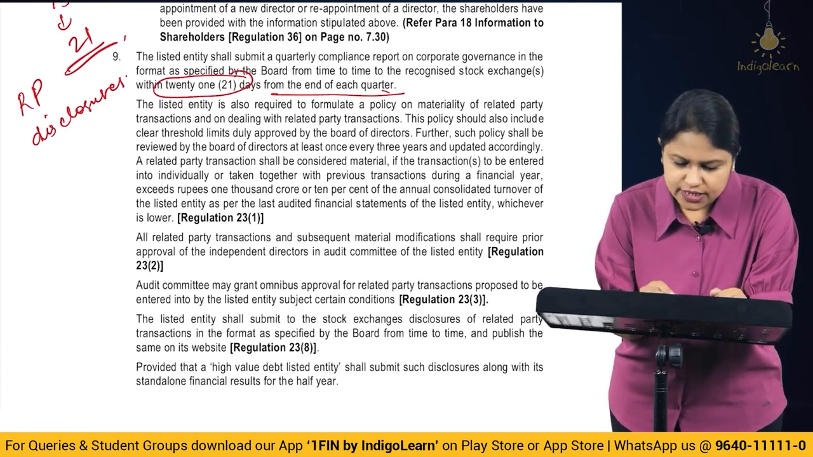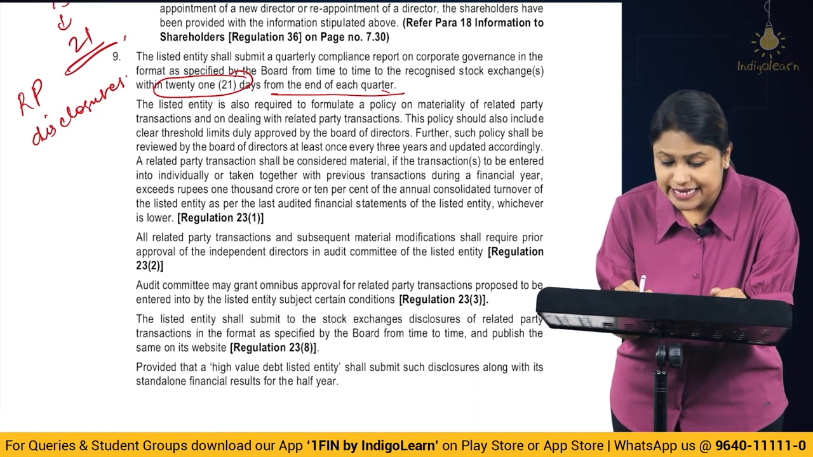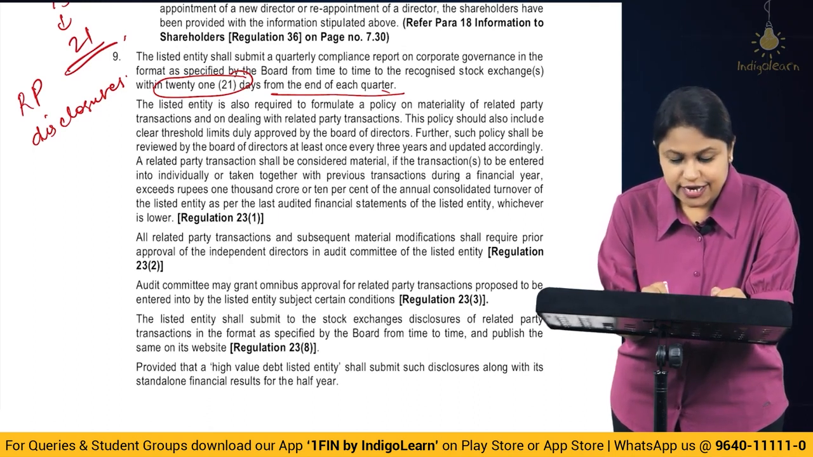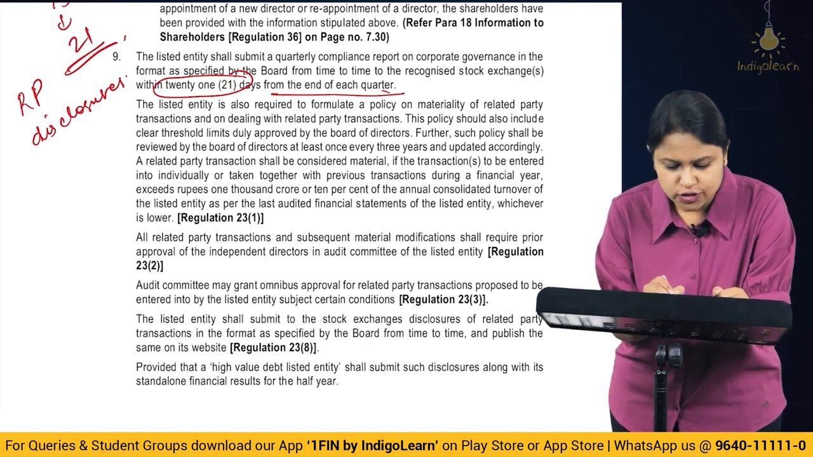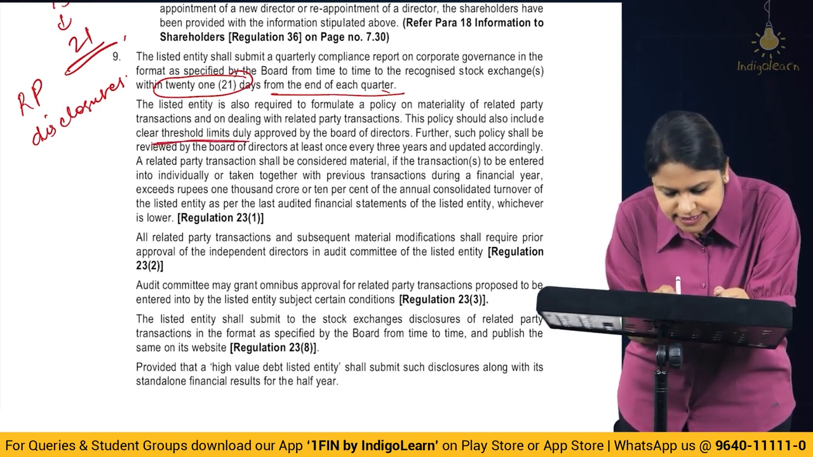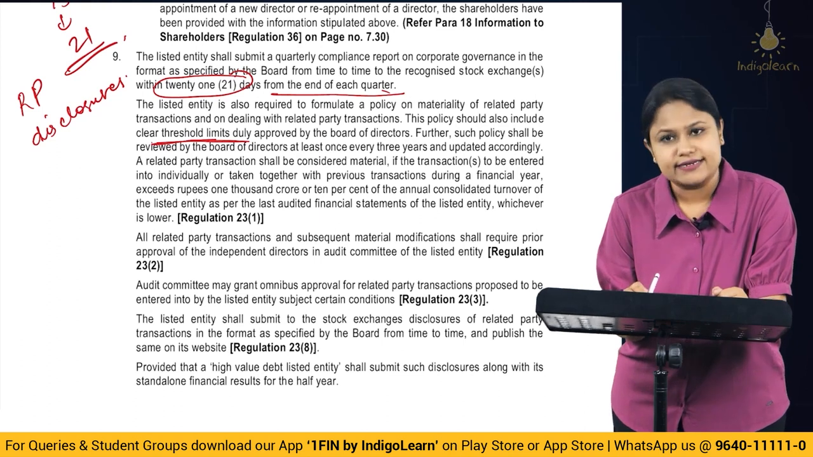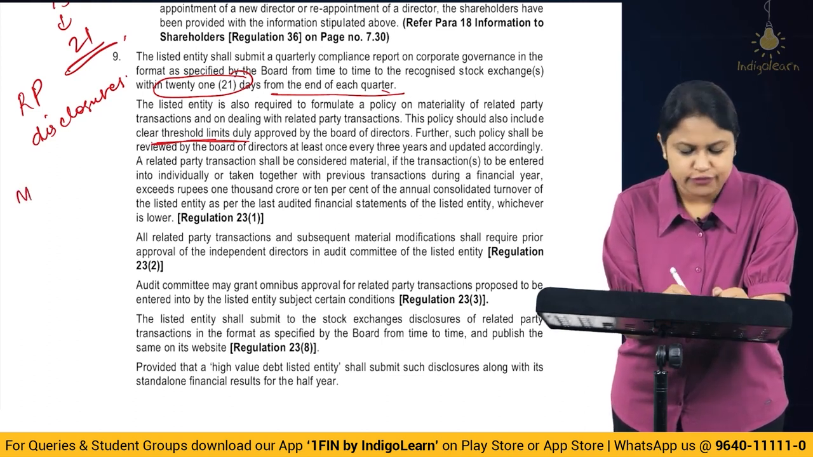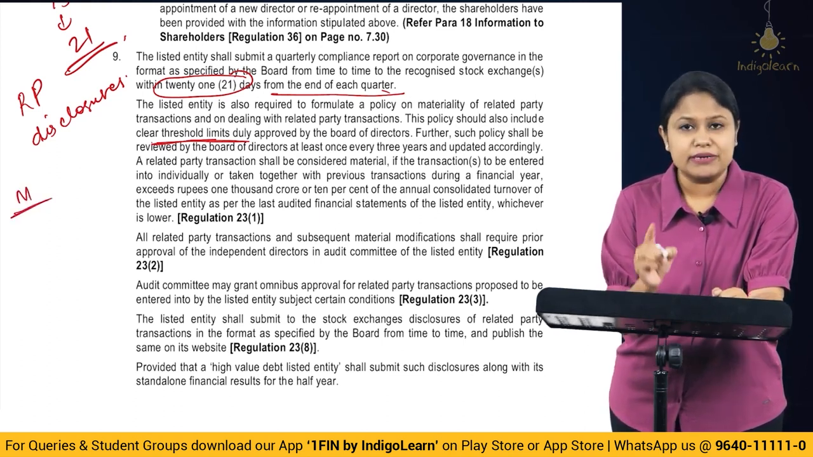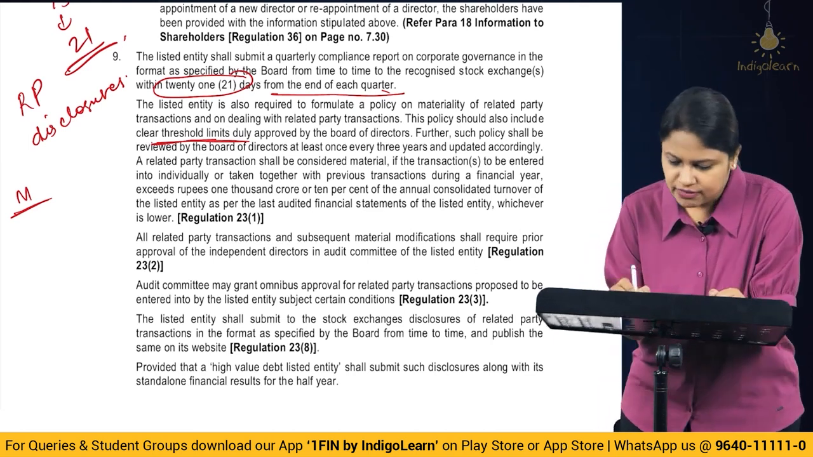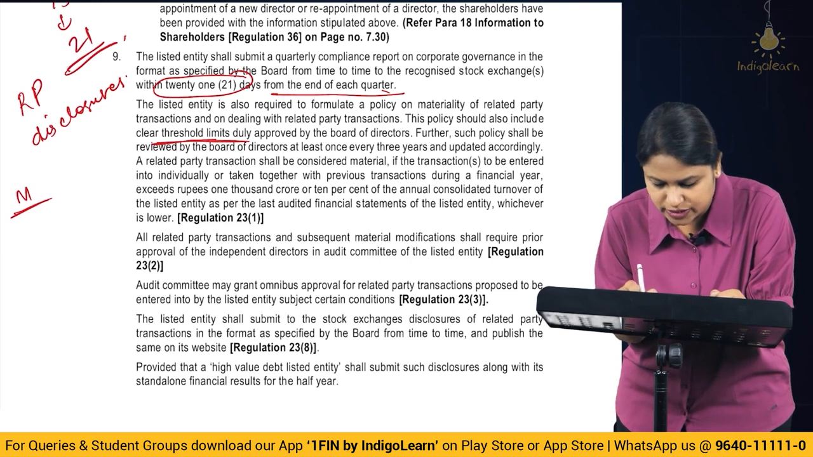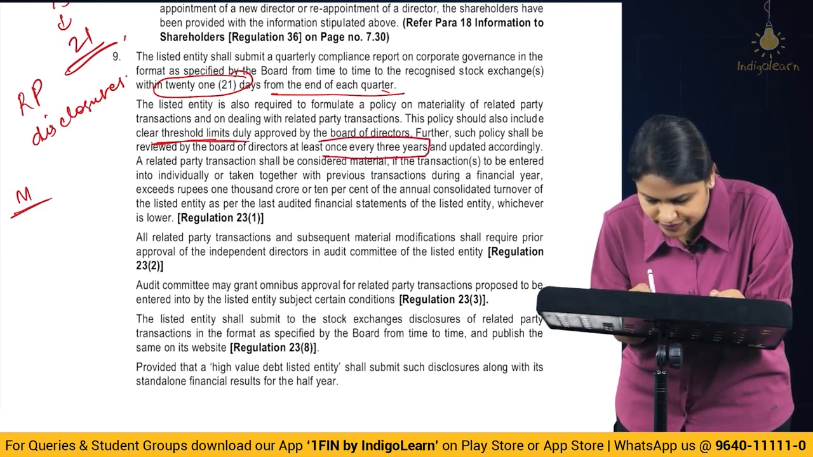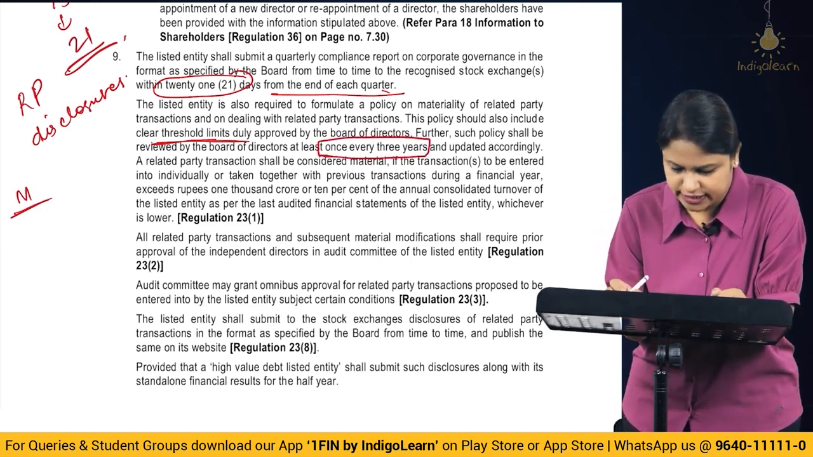Then further, the listed entity is also required to formulate a policy on the materiality of related party transactions and on dealing with the RP transactions. This policy should also include clear threshold limits duly approved by the board of directors. That means the materiality level you have to fill in, okay, which we are going to consider to be material related party transactions. Further, such policy shall be reviewed by the board of directors at least once in every 3 years, very, very important, and updated accordingly.